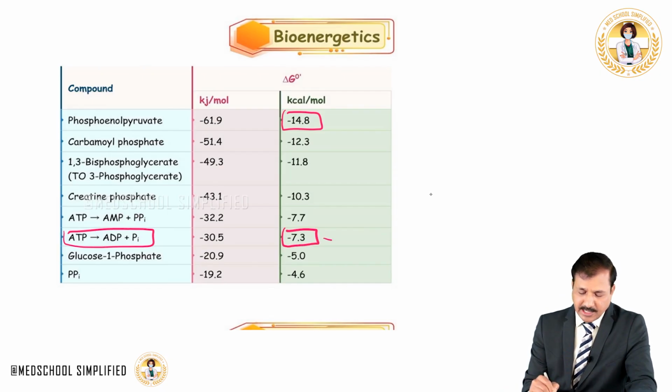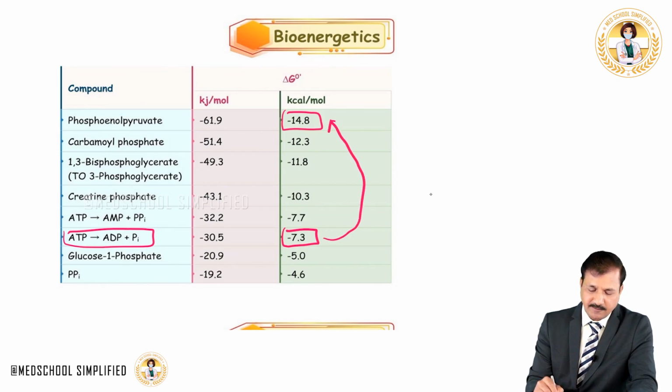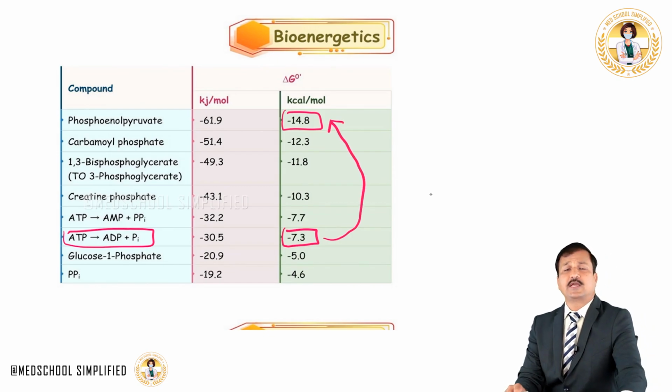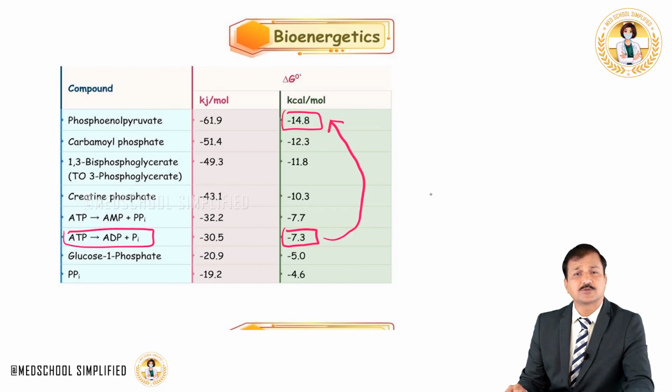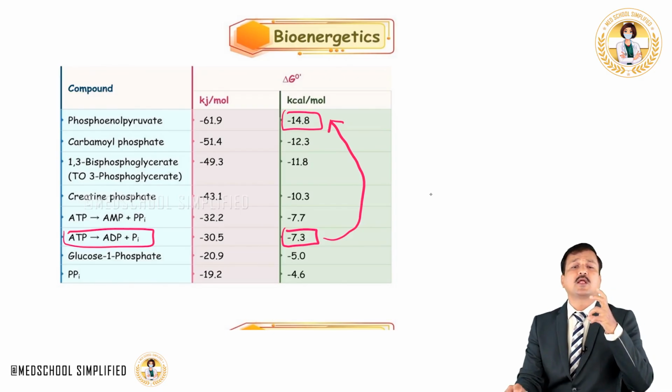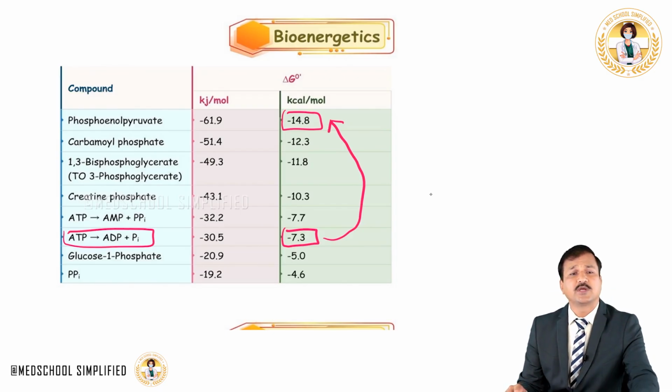Now, compare this minus 7.3 with phosphoenol pyruvate, which is minus 14.8. That means almost double the amount of energy is present in phosphoenol pyruvate.